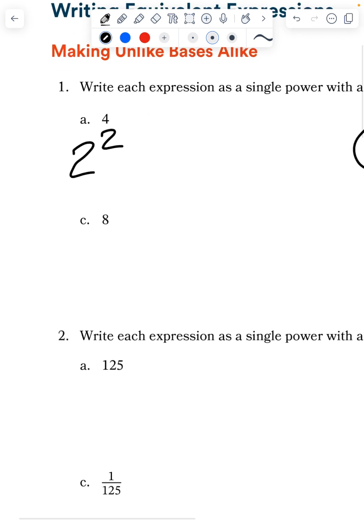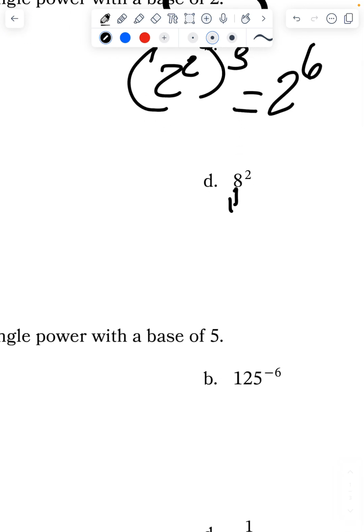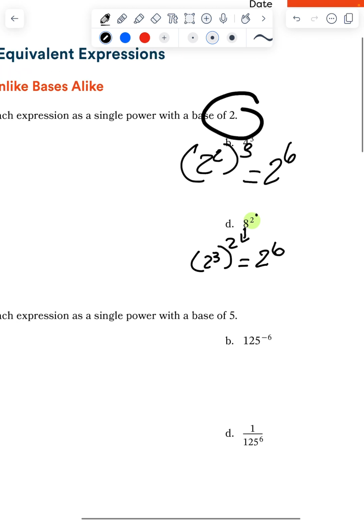Then 8. How many 2's in 8? Right, 2 to the third power. And then I could say times 2, so I would have an exponent of 2. And 2 times 3 is 6. So 2 to the 6. But look, both of these are 2 to the 6. So that means that 4 to the third is equal to 8 to the second.